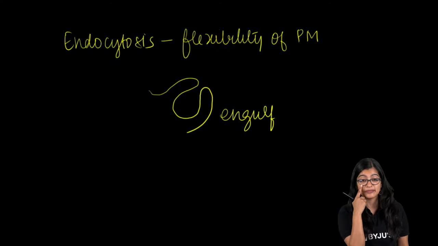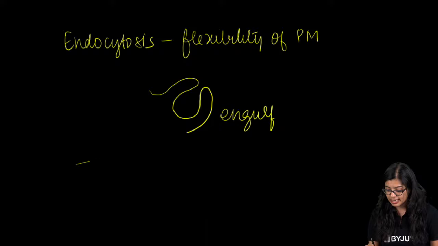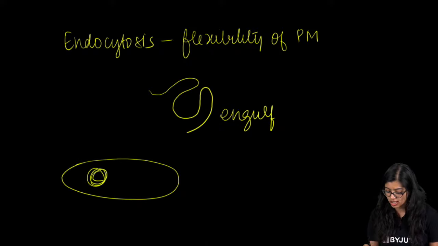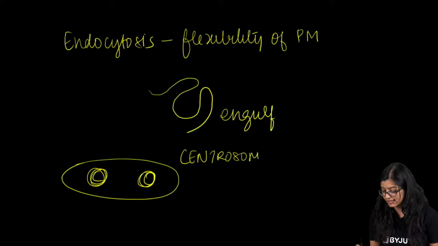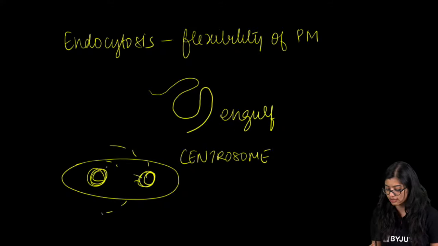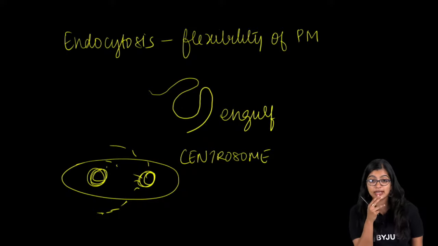Plasmolysis, I've already explained. Ma'am, what are centrioles? Centrioles are structures which we find inside the centrosome, and they are responsible for producing the spindle fibers which are needed.